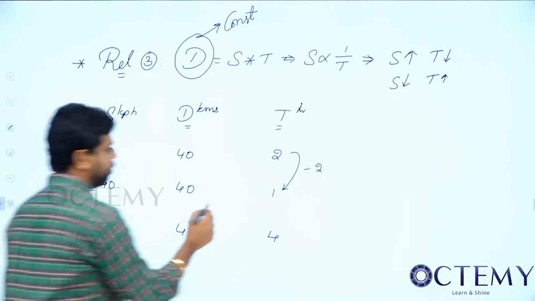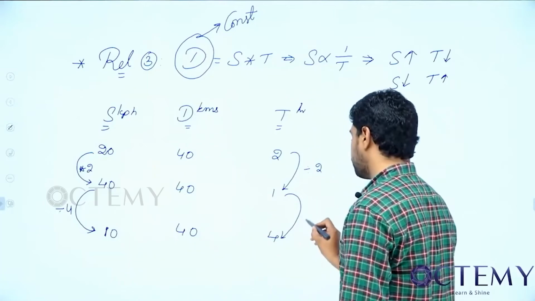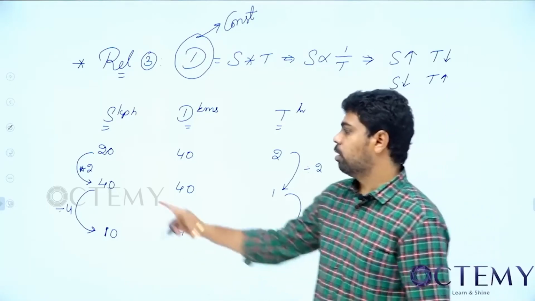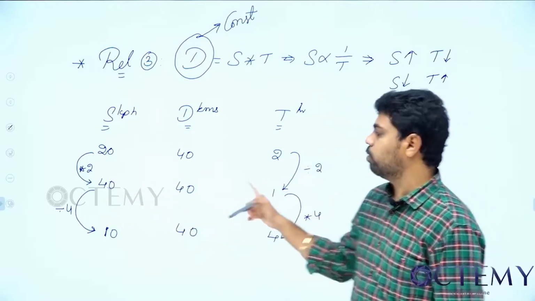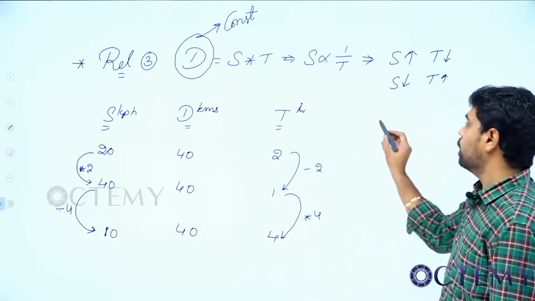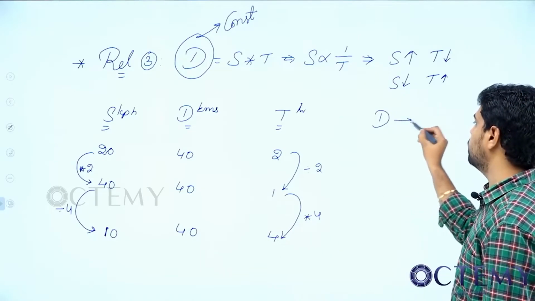When this is divided by 4, what happened to this one? This became into 4. Satisfied, inversely proportional case. So if it is into 2, this is divided by 2. When this is divided by 4, this is into 4. So inversely proportional. Can I say that when distance is constant,